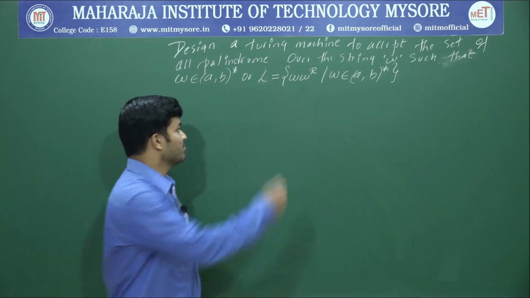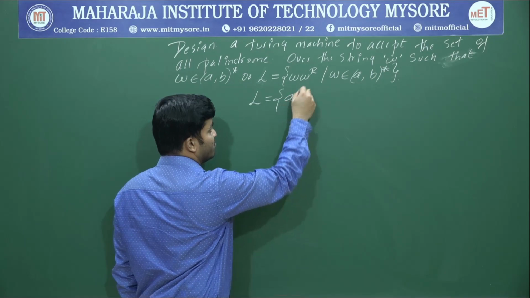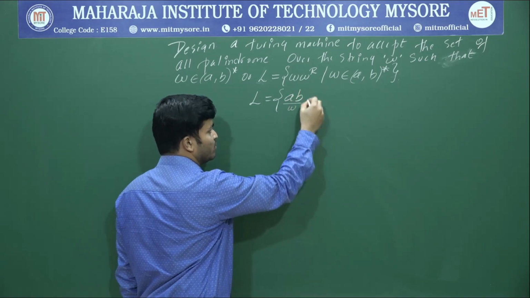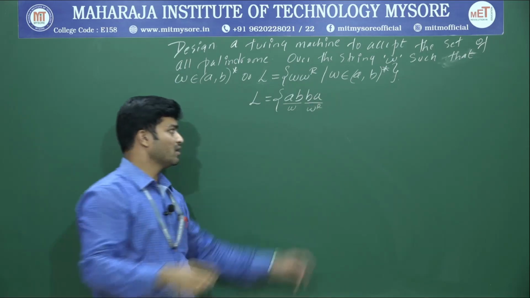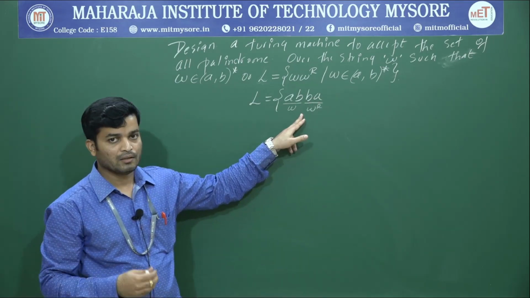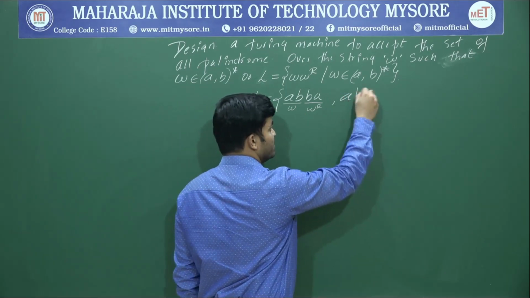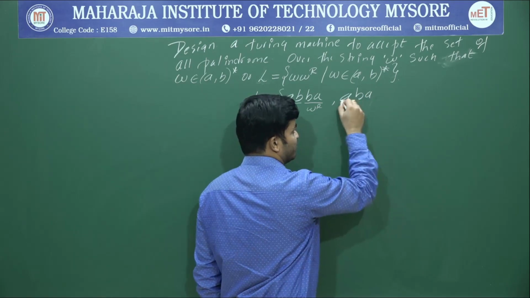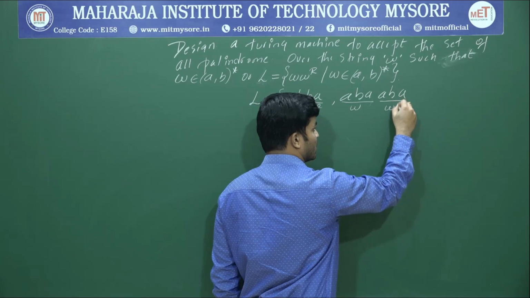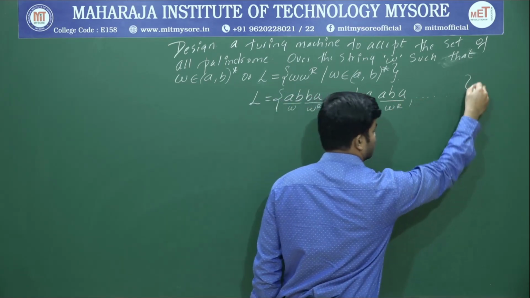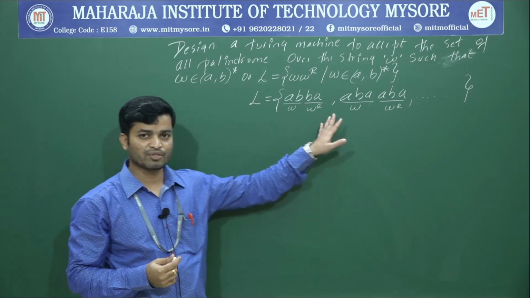I will write some of the possible strings that come under the given language. Suppose I go with AB as W, then BA is our W^R. So if I give this string as input, the Turing machine should accept it. Suppose I go with ABA, then this is W, and the reverse is again ABA. This is our W^R. Now first we will see the logic in order to design this particular Turing machine.